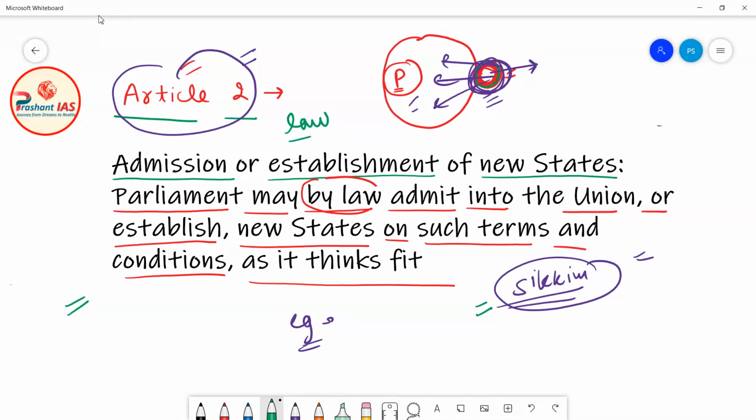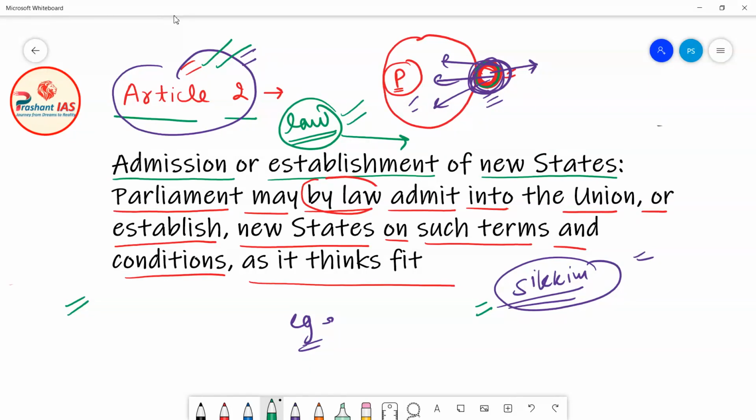Okay, and how is a simple law made? A simple law is made by the ordinary process of lawmaking, by a simple majority, a majority of more than 50% of the members present and voting. Simple law, or ordinary law, means a law passed by simple majority. And Article 2 gives this power to the Parliament of India, that Parliament can add any part, any land, any state into India by just making a simple law.